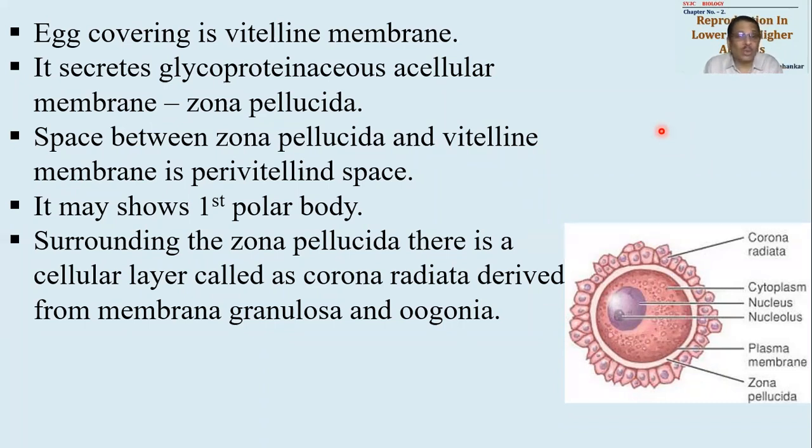But certain oogonial cells and certain membrana granulosa cells will not be able to decide whether to remain with ovum or to become a part of follicle. So they get arranged in radial format or chains in the radial format. This layer is called as corona radiata. Corona is a crown. Okay, so it is available in the form of crown and radiating. That's what is called as corona radiata.